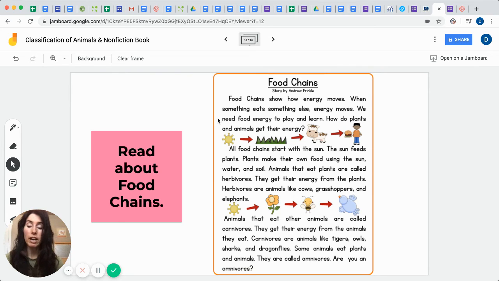Now, let's find out how we get this energy that we're talking about to maintain our body temperature at that degree. Well, it says food chains show how energy moves. When something eats something else, energy moves. We need food energy to play and learn. How do plants and animals get their energy?